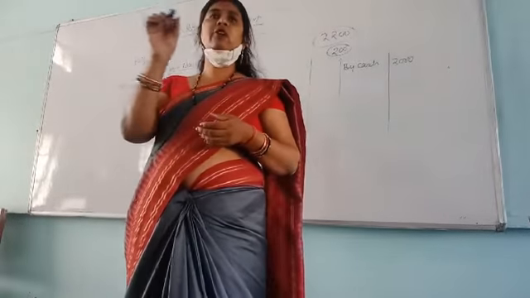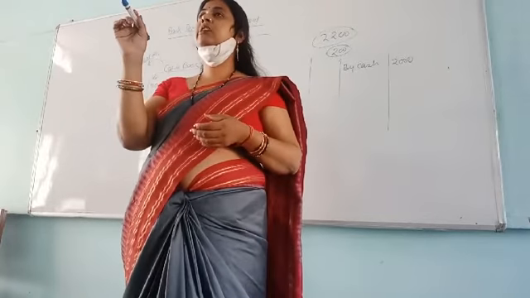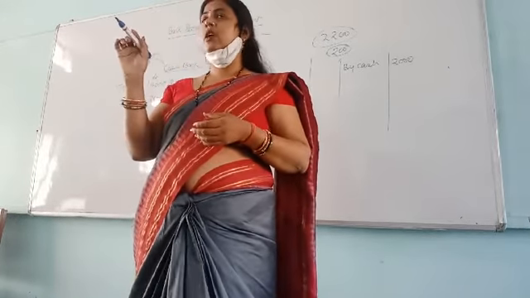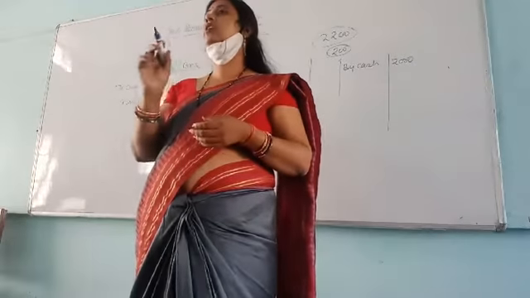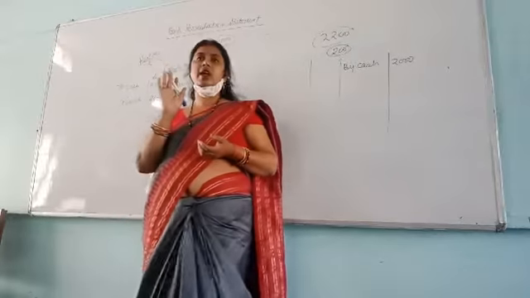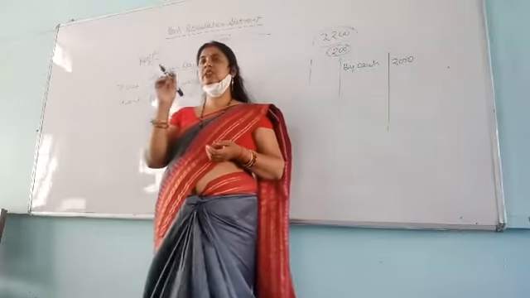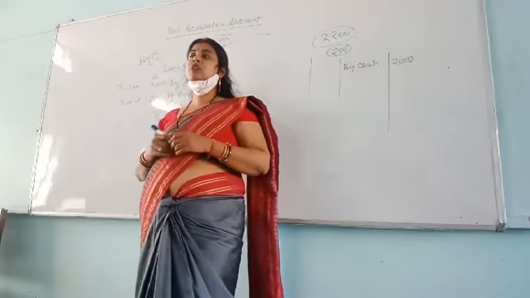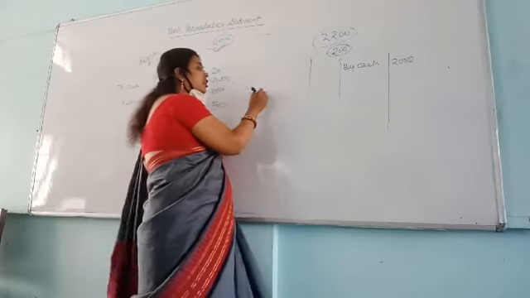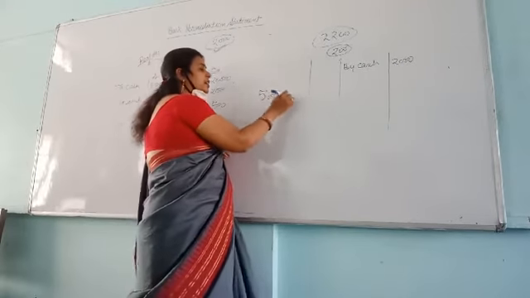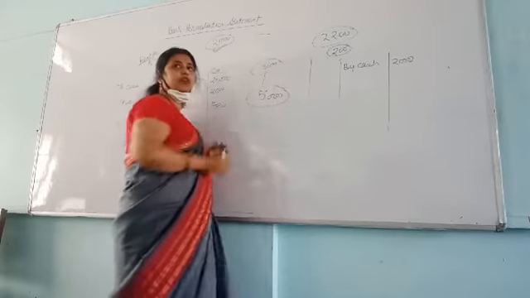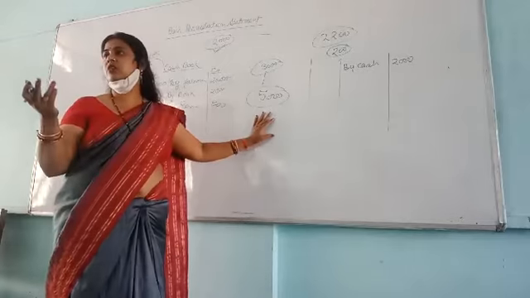Then I will make a query. Then I find in the passbook that the check has been dishonored. If the check has been dishonored, then how will we get the amount? I have already explained the meaning of dishonor, but I will explain it again. Dishonor means if a person has issued me a check for 5,000, but he has only 3,000 in his bank account, then what happens? My check has been dishonored.